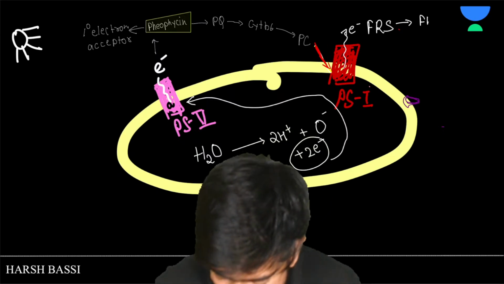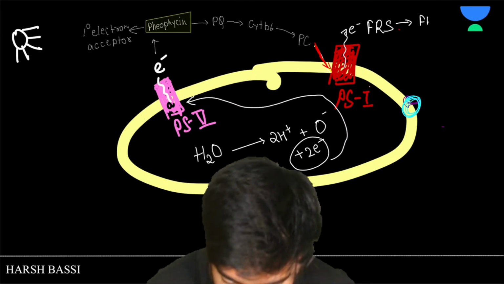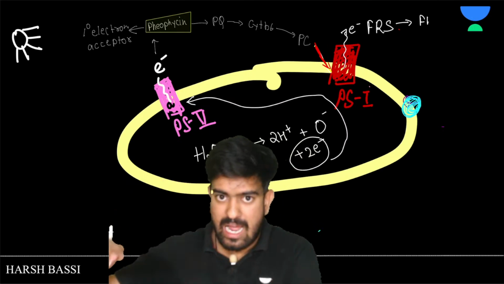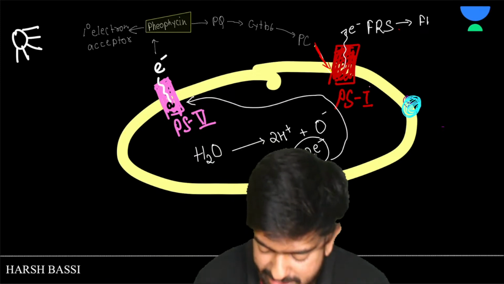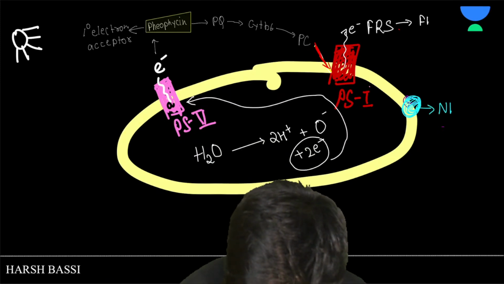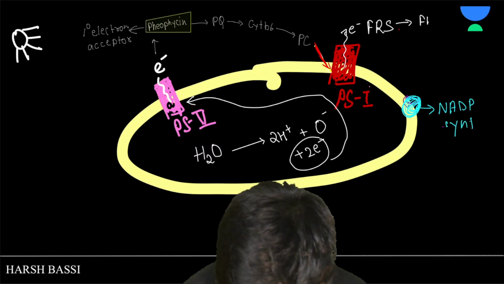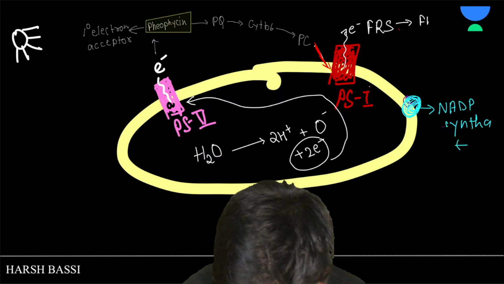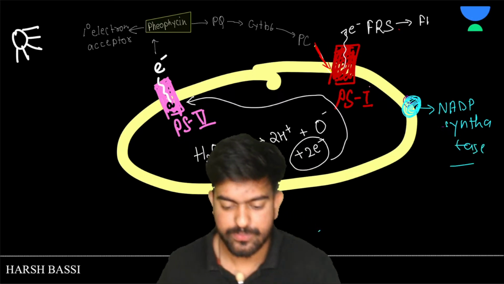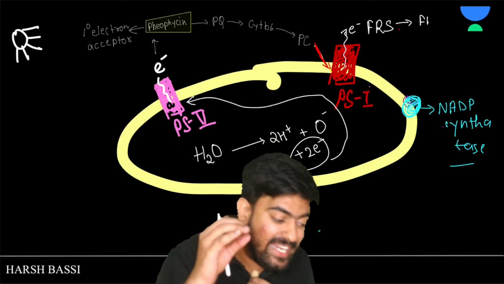Okay, see. Now we have an enzyme on the outer membrane, which is known as NADP synthetase. So what does this enzyme do?